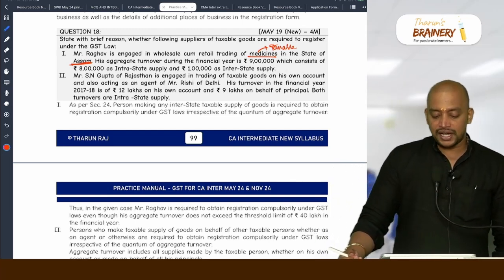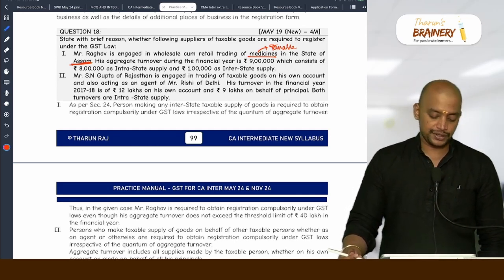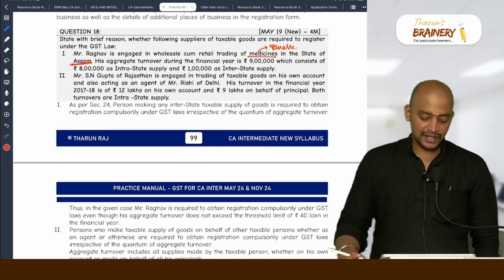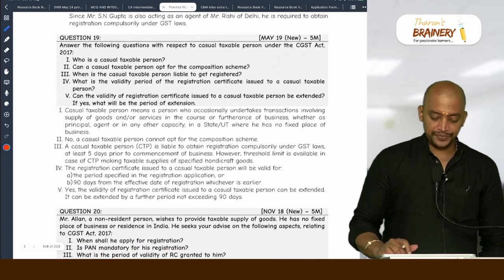Mr. S.N. Gupta of Rajasthan is engaged in trading of taxable goods on his own account and also acting as an agent of Mr. Rishi of Delhi. Agent is compulsorily required to get registered.